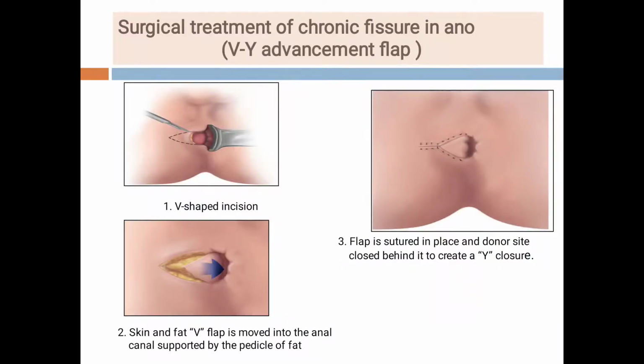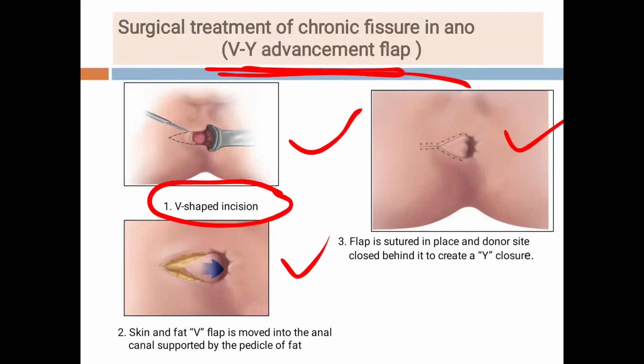Now another treatment option for chronic fissure in ano is the VY advancement flap. Students, it is not necessary at your level to go into the technical details of the surgical procedure, but you should remember the VY advancement flap as one of the treatment options for chronic fissure in ano.